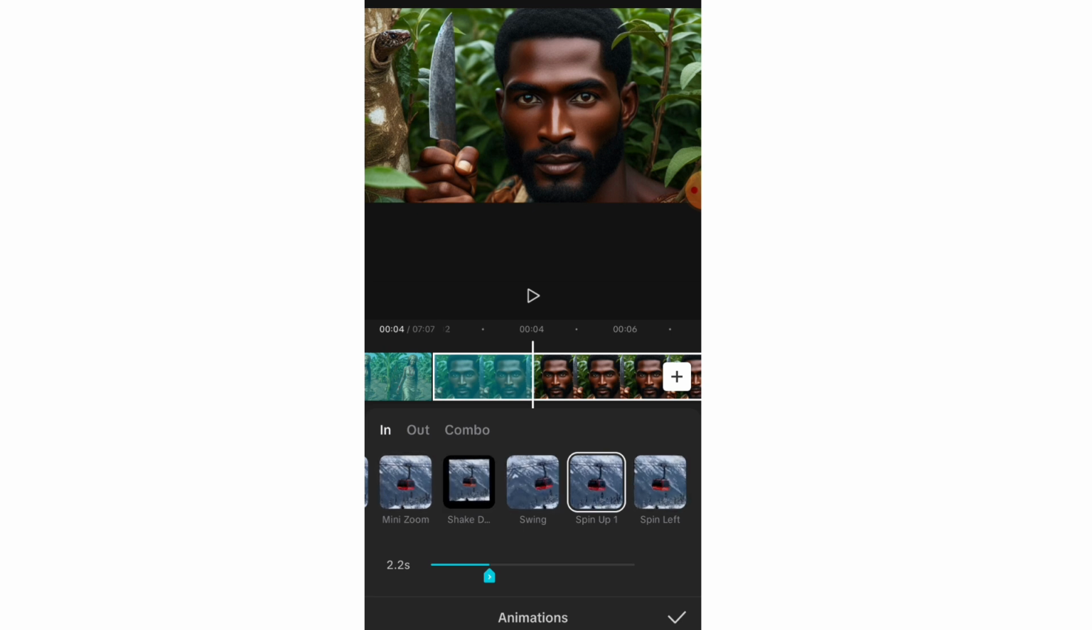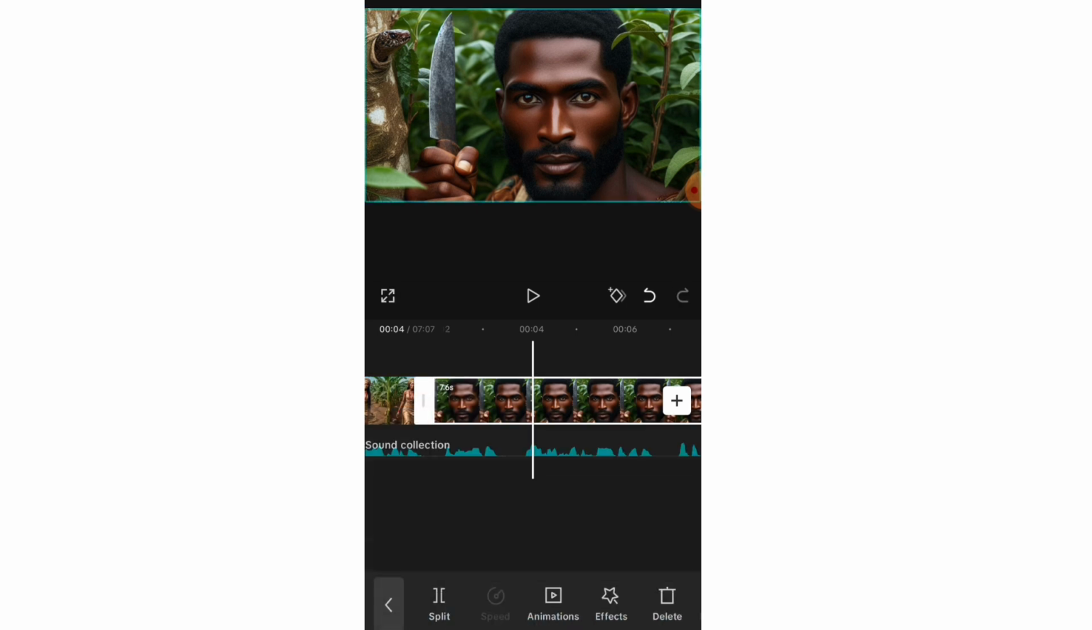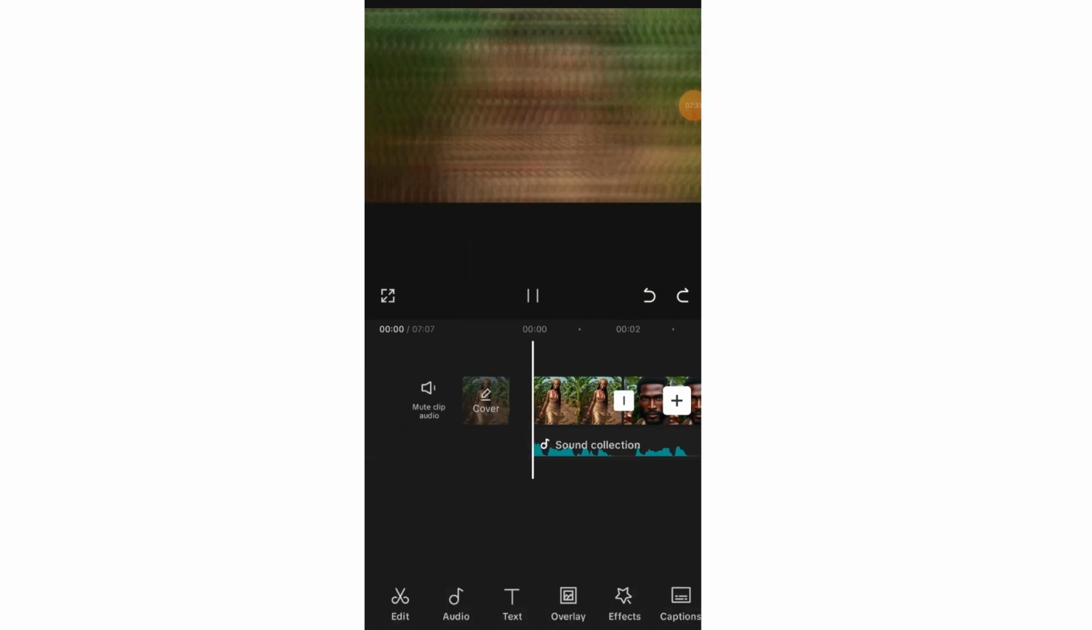So one thing you want to do is make sure you don't overdo things. You can pick just one or two animations and that is it. Once you are done, you click on this good sign. If there's anything that you did that you don't like, you can click on undo. This is the undo button and you can undo it. So I have this animation here.